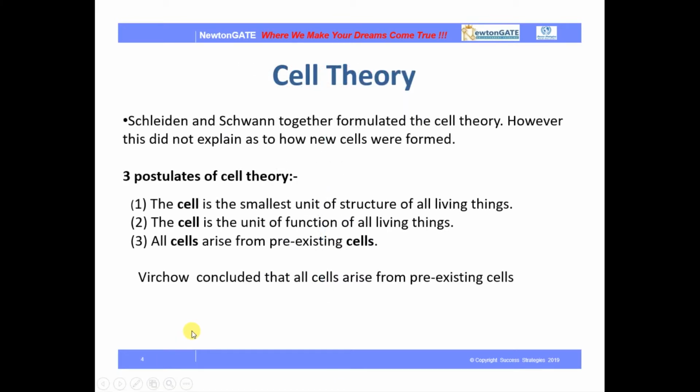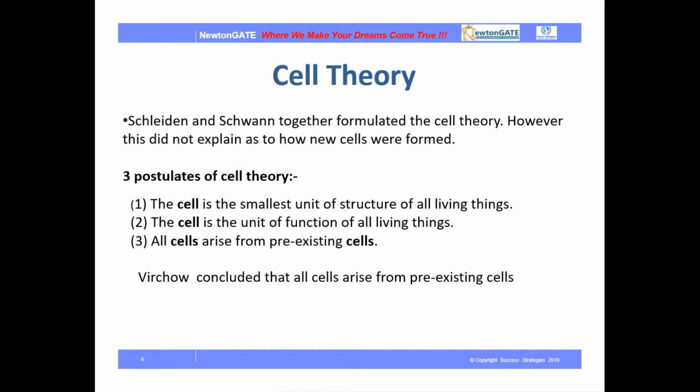Then we come to know about the cell theory. There are basically three postulates, or three main points, of cell theory. The first two postulates were given by Schleiden and Schwann together. They formulated the cell theory. However, they did not explain the last point, that all cells arise from pre-existing cells. This last point was concluded by the third scientist, Virchow. So what are the three postulates?